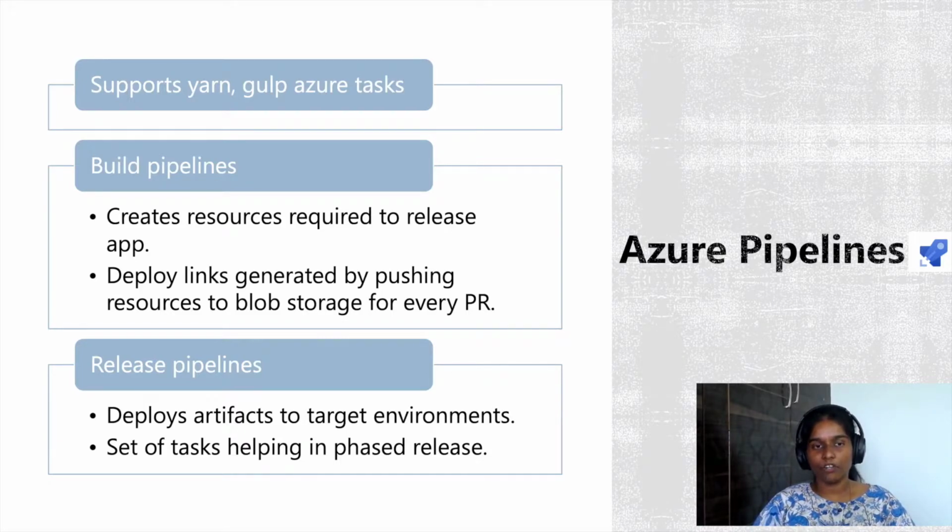For example, at Outlook, our pipelines are complex combinations of tasks containing yarn, gulp, and PowerShell scripts. Behind the scenes, you define a pipeline using a set of tasks which will run on an agent. These agents are nothing but virtual machines which are procured depending on the type of task.